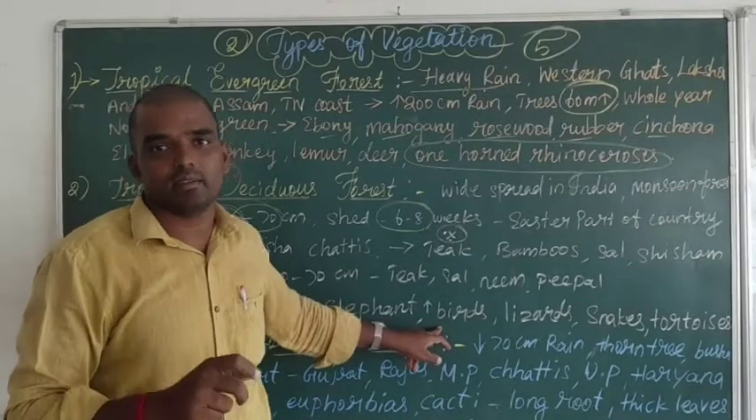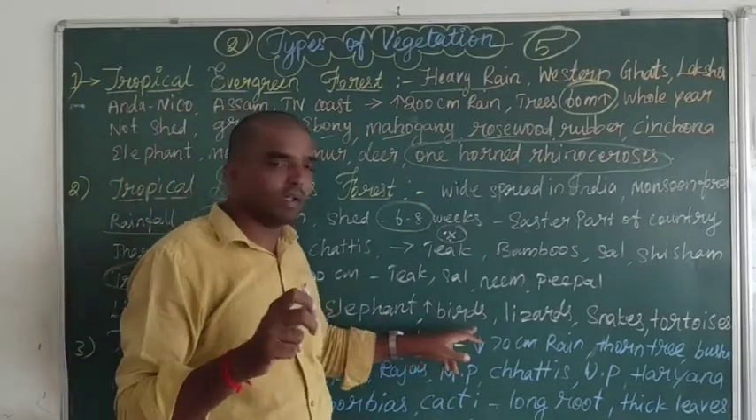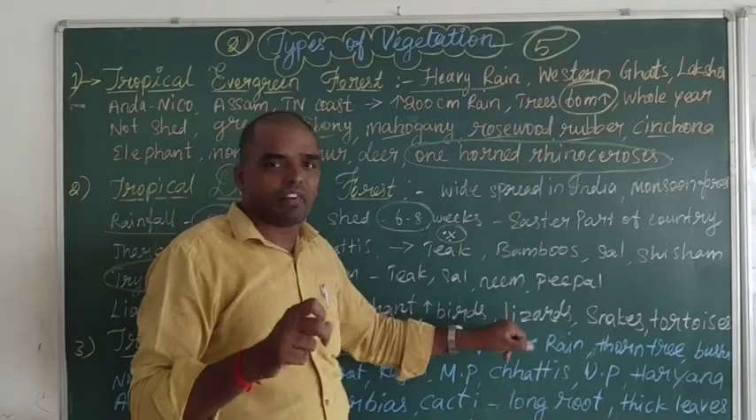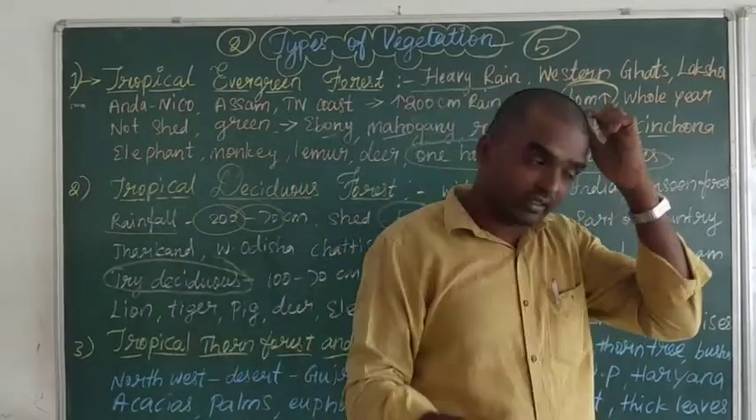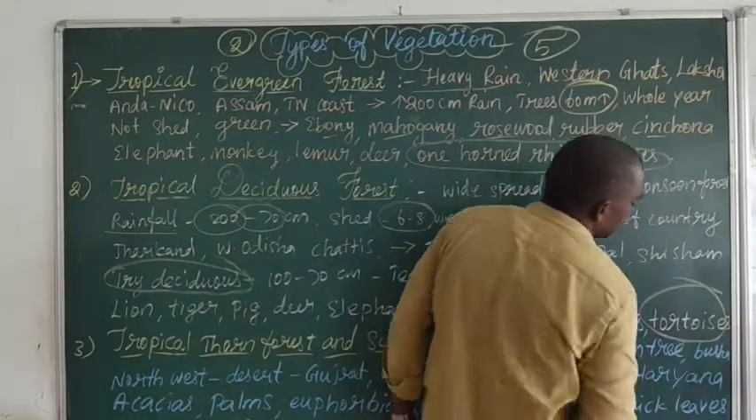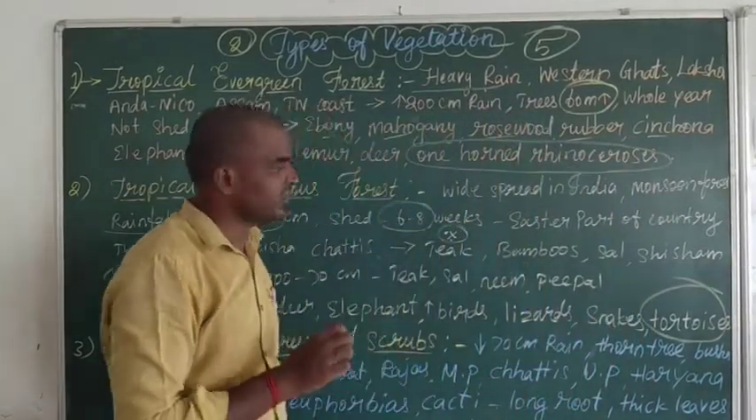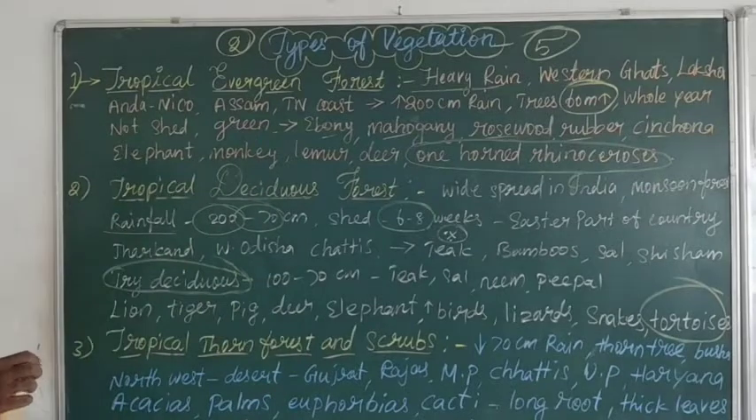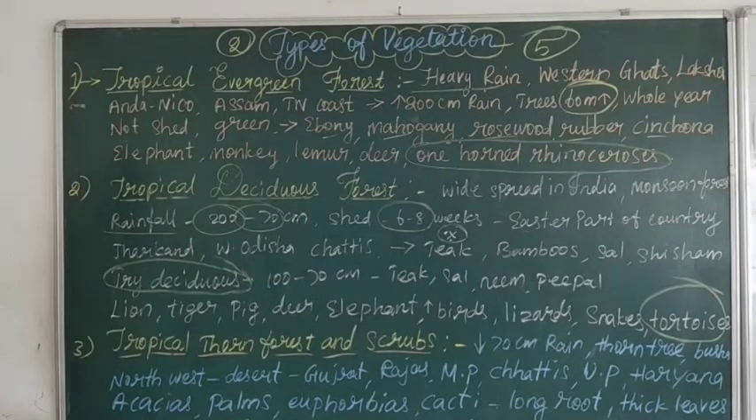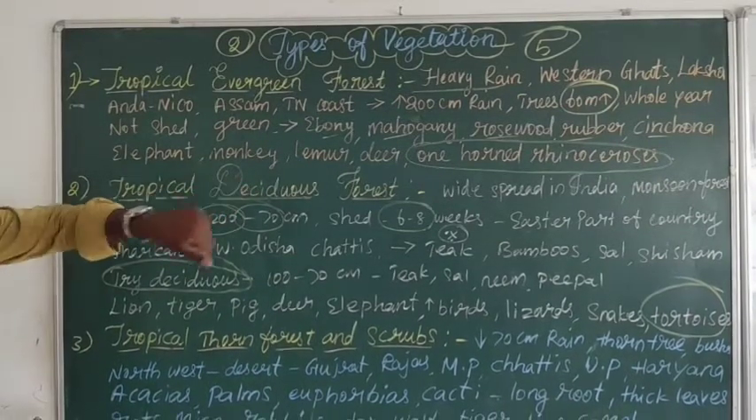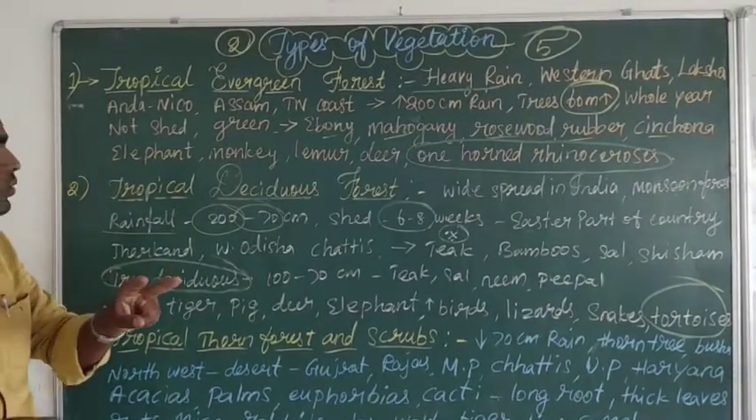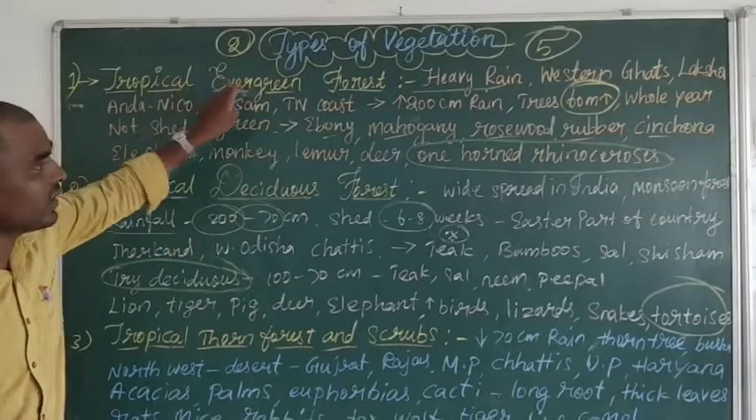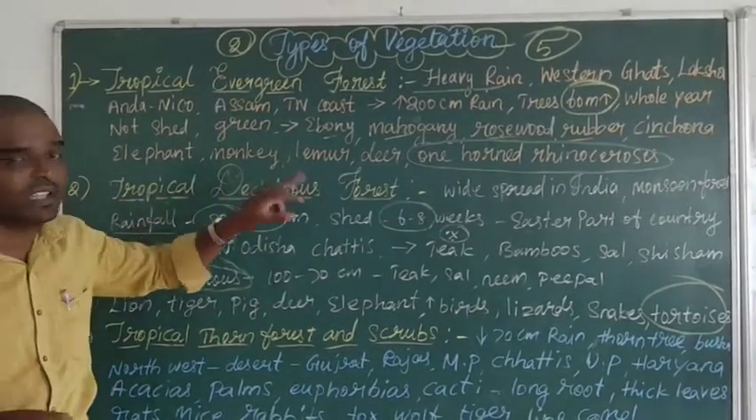More birds are living in this forest. Next are lizards, snakes, tortoise. What is that? Tortoise. This is the one mark. Lizards, snakes, and tortoise are living in the tropical deciduous forest. So two topics are over. What are they? Tropical evergreen forest and tropical deciduous forest.